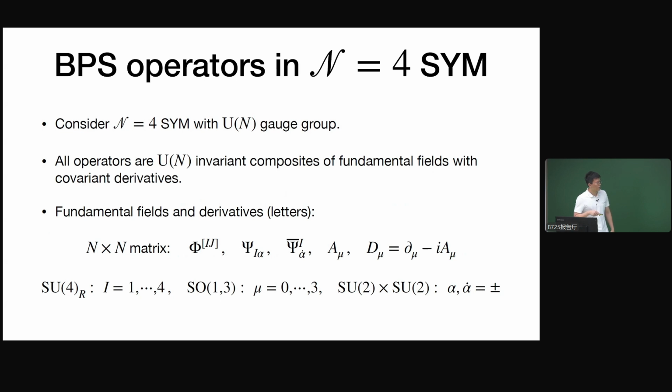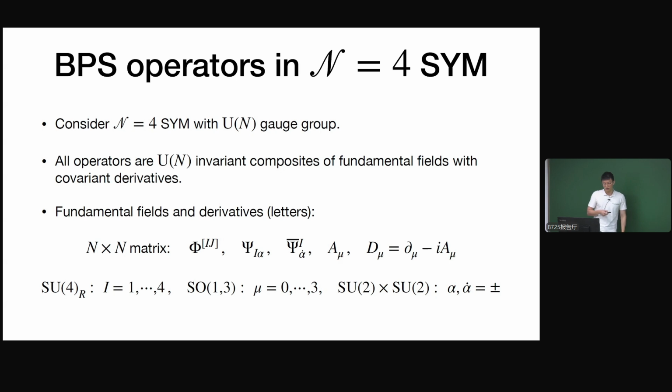Since we consider SU(N) gauge groups, these are N by N matrices, and we have 6 scalar fields, phi^{ij}, and some spinors, gauginos, the gauge field and covariant derivatives. The indices ij are the SU(4) R-symmetry indices, mu is the 4D spacetime index, and alpha and alpha dot are the 4D spinor indices. So we have these fundamental fields. To construct operators, we just need to consider gauge invariant composites of these fields.